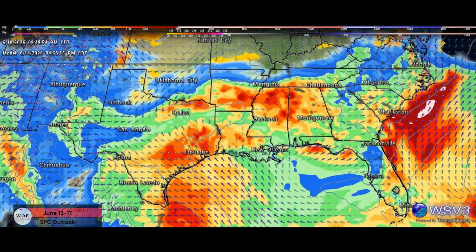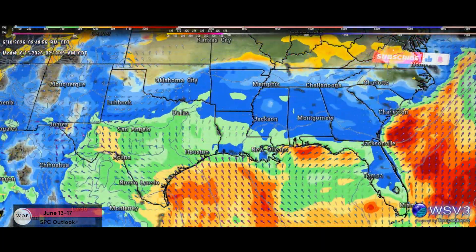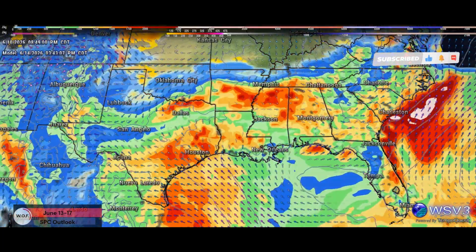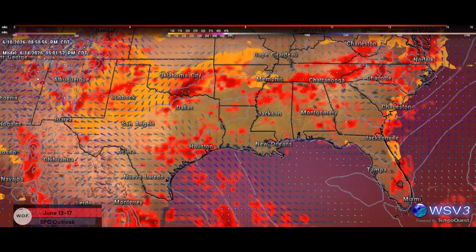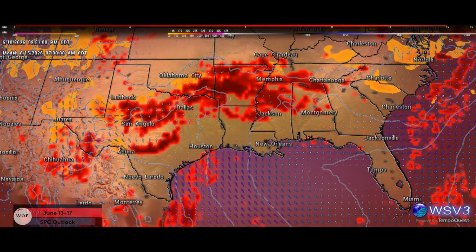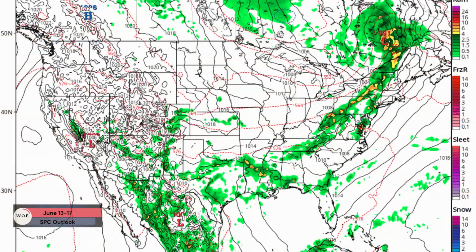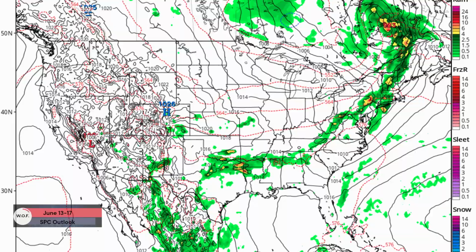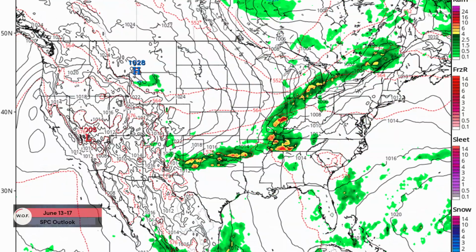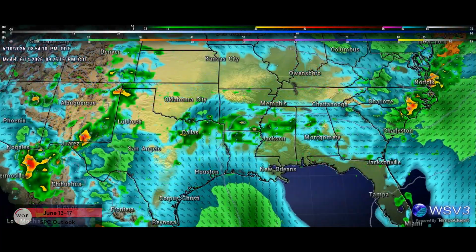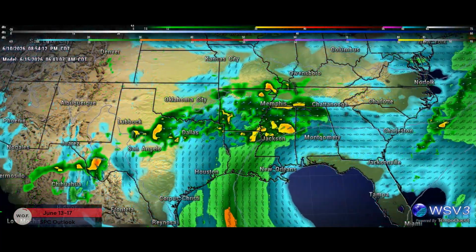Greater instability and a wider warm sector are forecast with southwestward extent from the Ohio River and Tennessee Valley into the southern plains. Generally weak vertical shear is forecast across the frontal zone, which should limit the degree of storm organization. A possible exception is across the southern and central high plains, where an easterly low-level wind component will boost deep layer shear to some extent. Model trends will be monitored for the possible inclusion of a delineation area across this region.